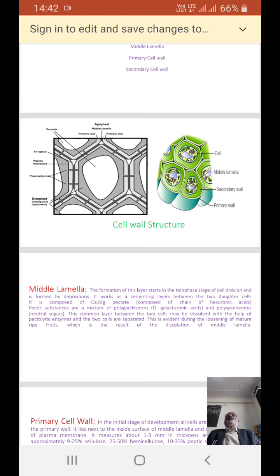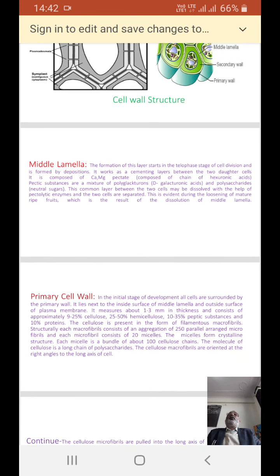This is the cell wall structure. Very clearly, in the center, there are vacuoles, and the outer membrane is the cell wall divided into three layers, that is the middle lamella, primary cell wall, and secondary cell wall, and it is full of cell organelles.